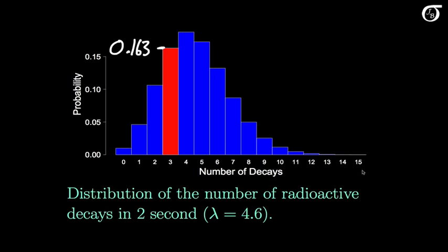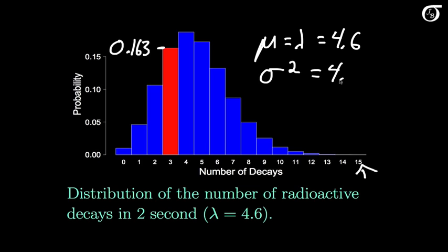We can see here that x takes on the possible values 0, 1, 2 on up. I've truncated the plot over here at 15, since the possible values go off to infinity, but the probabilities start getting very, very small. But for a Poisson distribution, there is no upper bound on the values the random variable x can take on. For this distribution, the mean, mu, is equal to lambda, and that's 4.6 here. The variance is also equal to lambda, so that's also equal to 4.6. And if we wanted the standard deviation sigma, we'd simply take the square root of 4.6.